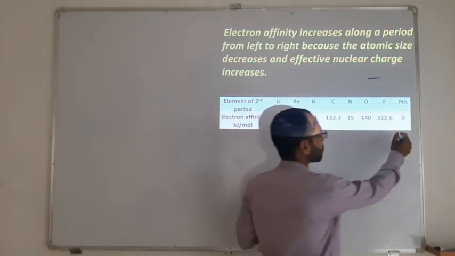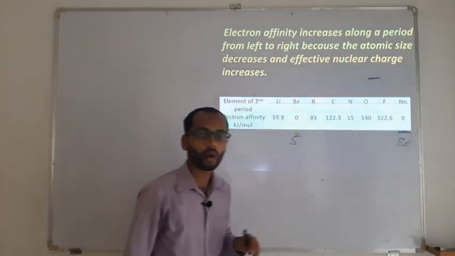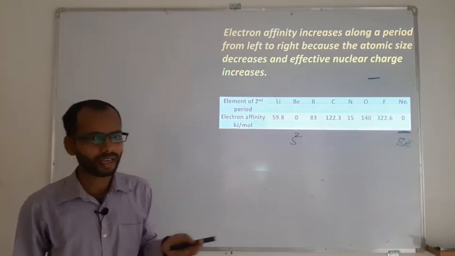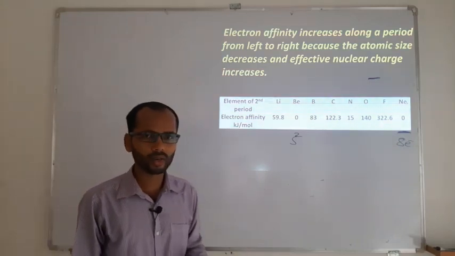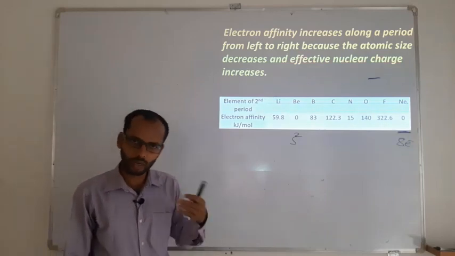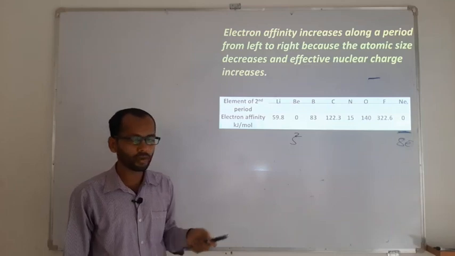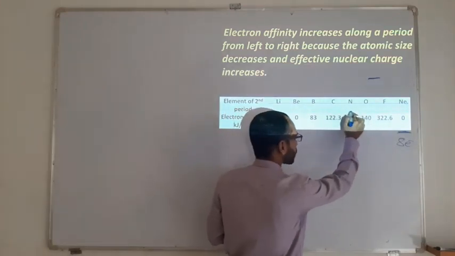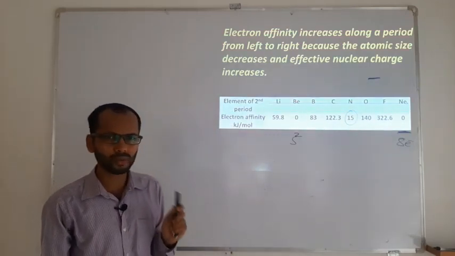Similar is the case with neon. Neon, what is this? A noble gas element, and they have already completed an octet. So as they have completed an octet, they are already stable. As they are stable, they don't need any electron to get stability again. The one who is already stable will not demand an electron. So therefore for the noble gases also it is going to be 0. Whereas for nitrogen, it is going to be positive, which is very, very less.